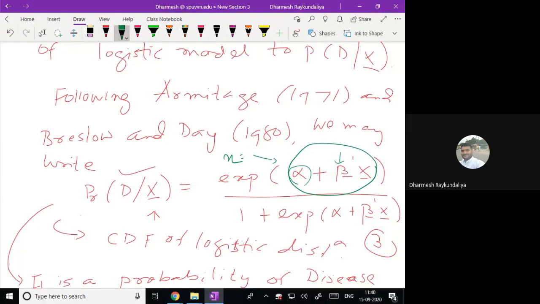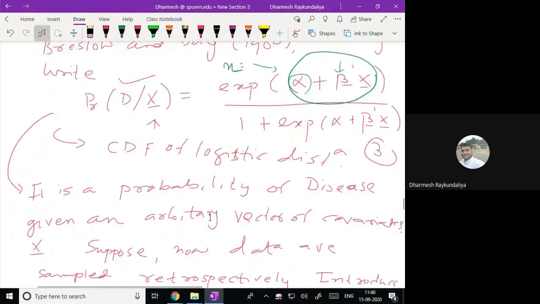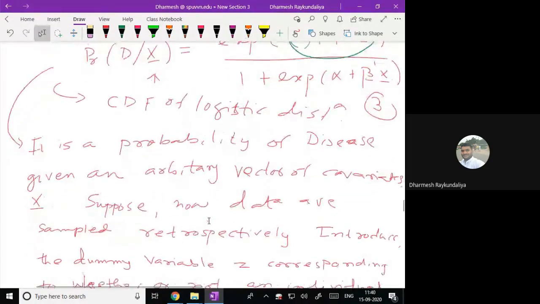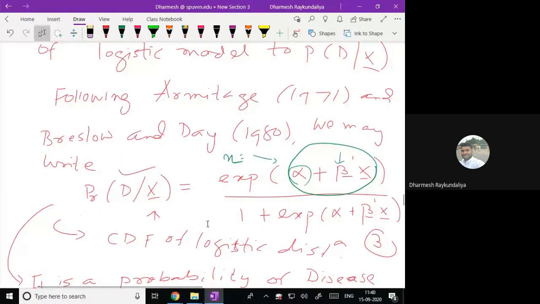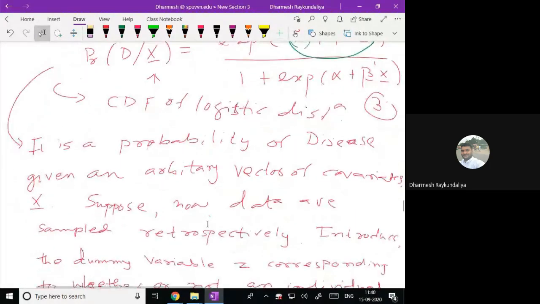There may be so many variables. Alpha is the intercept parameter and beta is a vector of regression coefficients. So this is nothing but the CDF of a logistic distribution on the line of Armitage, Breslow and Day. So it is the probability of a disease given an arbitrary vector of covariates X.